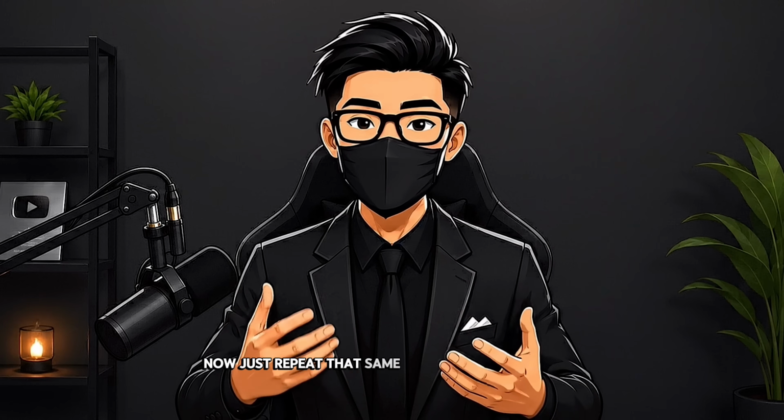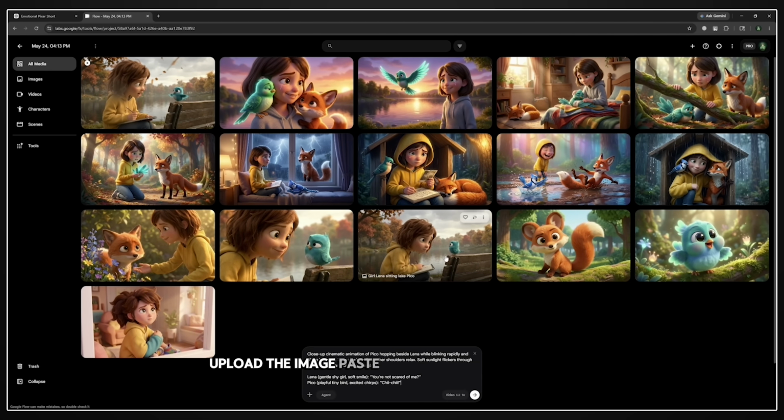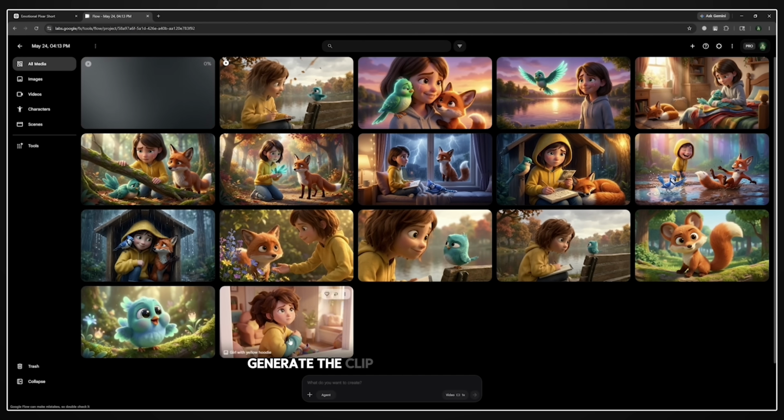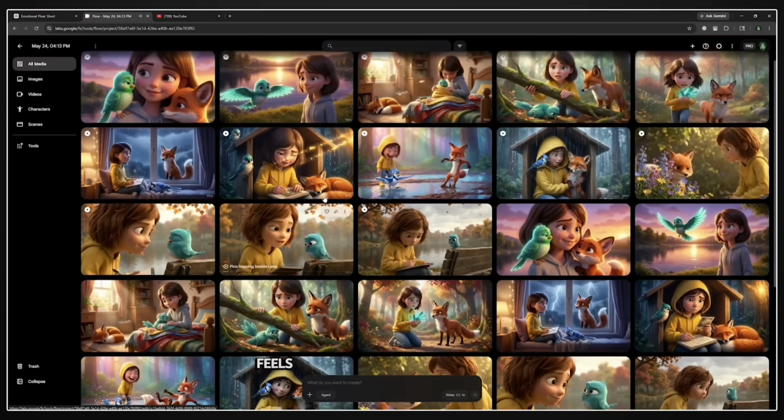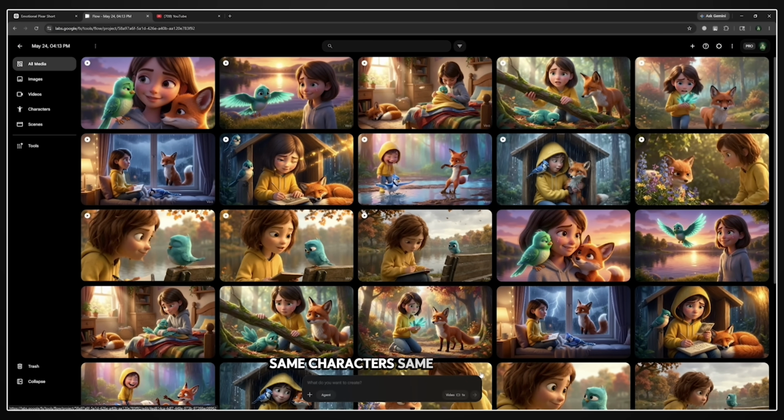Now just repeat that same process for every scene. Upload the image, paste the prompt from ChatGPT, generate the clip. That's the whole step. And because your entire plan was locked in from the very beginning, every clip you generate feels like it's part of the same world. Same characters, same style, same story. Nothing feels random or out of place.